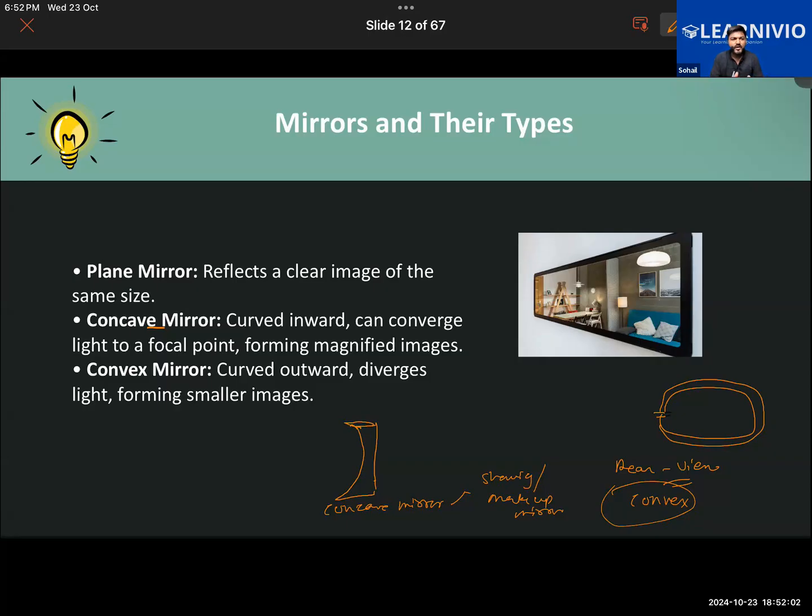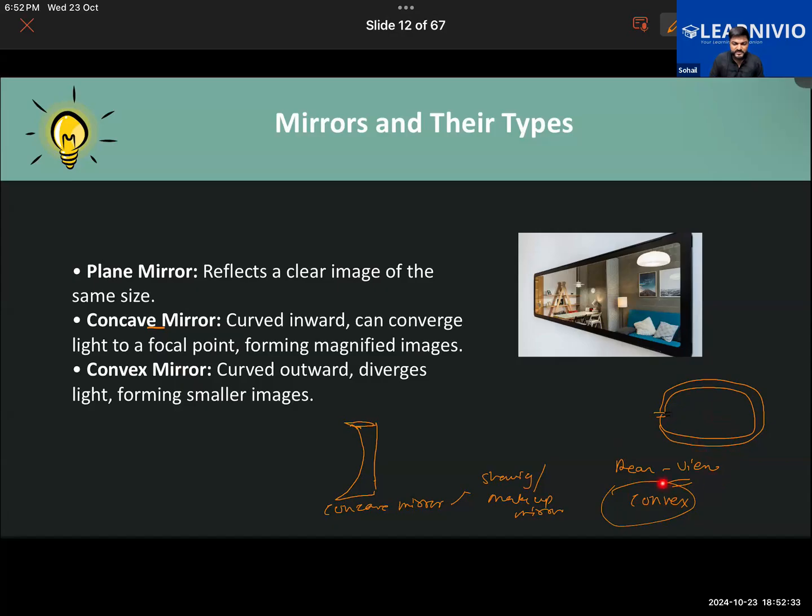So all these three mirrors are different from each other in some way. In the plane mirror, the image of the object formed will be of the same size as the object. In the concave mirror, the image formed will be bigger, and in the convex mirror, the image formed will be smaller.